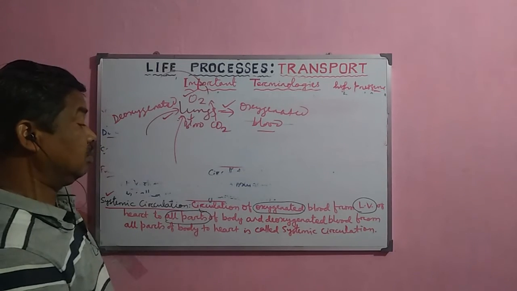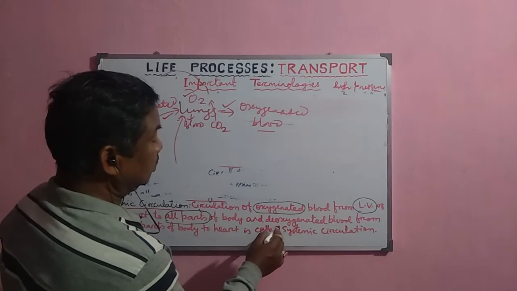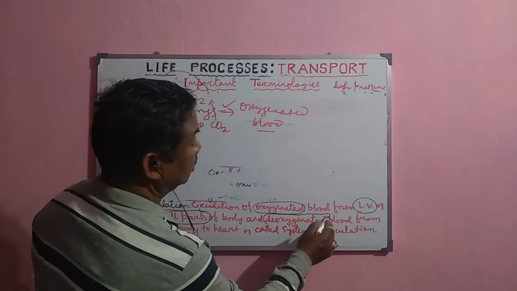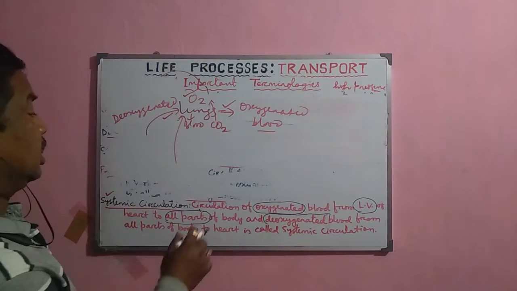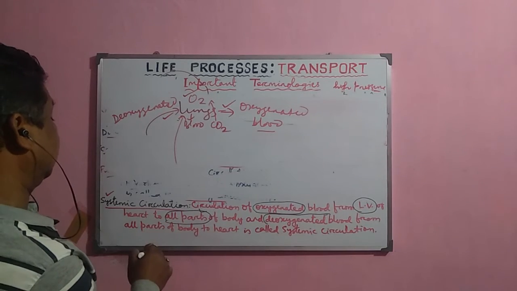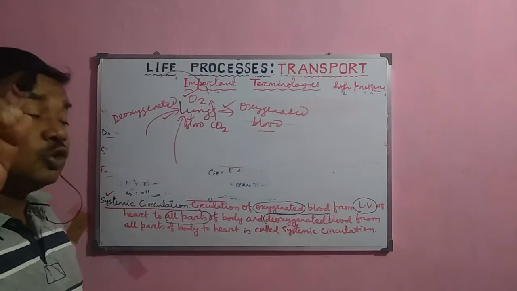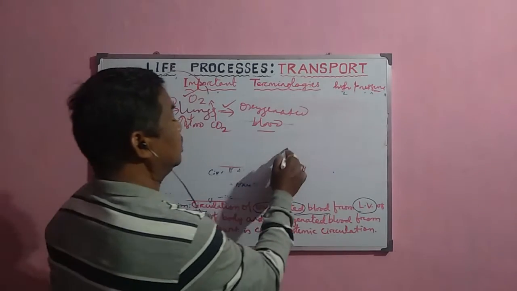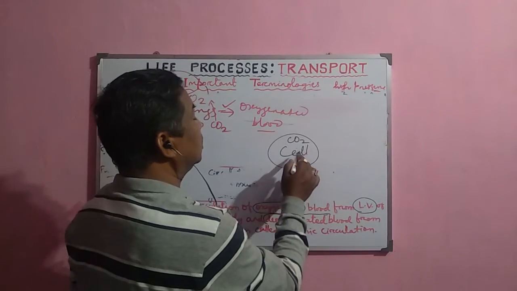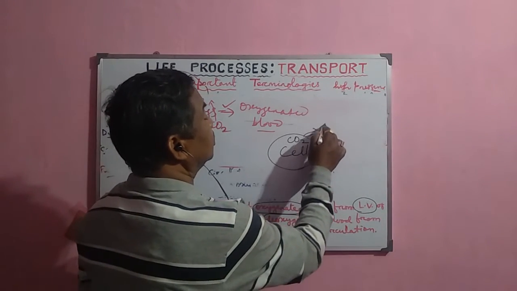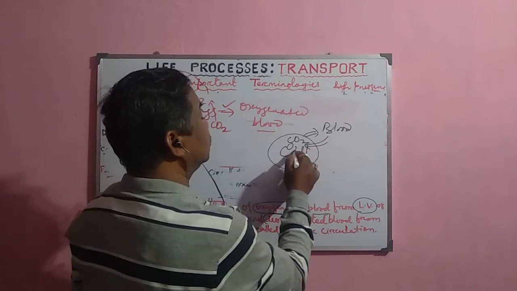How is it transported? The oxygenated blood is transported from the left ventricle to all parts of the body, and when it reaches each and every part, it reaches the cells, and inside the cell the carbon dioxide is more. So carbon dioxide enters the blood and oxygen enters the cell.